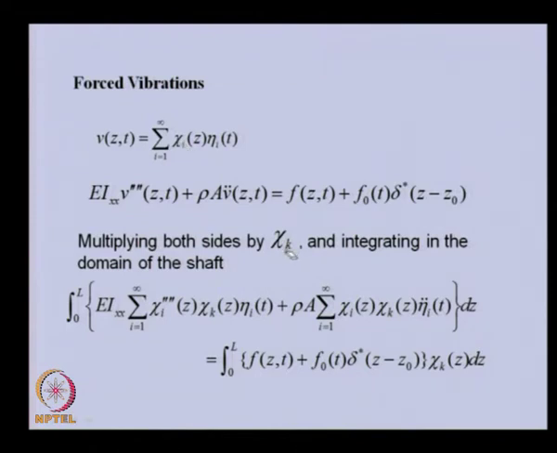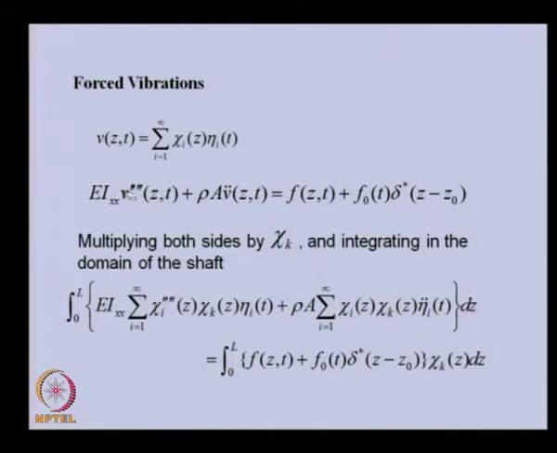So, this X k we have multiplied throughout, and then we have integrated over the domain. So, first we substitute the assumed solution, multiply by another eigenfunction X k and integrate over the domain. You can see this particular term belongs to this one, where we have substituted this.